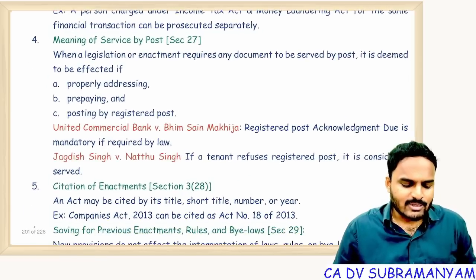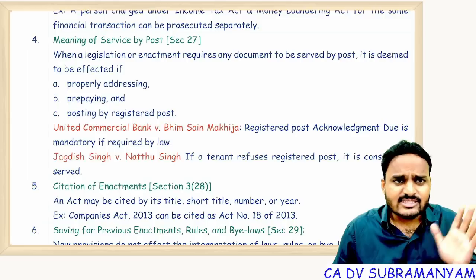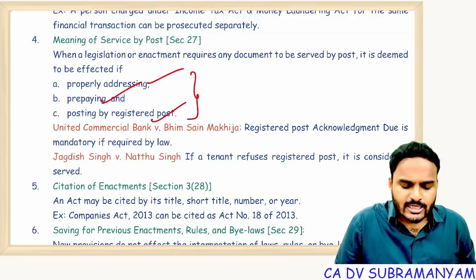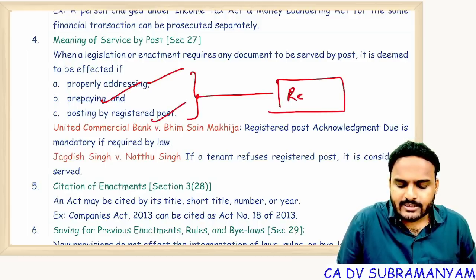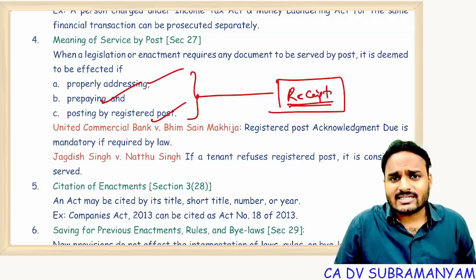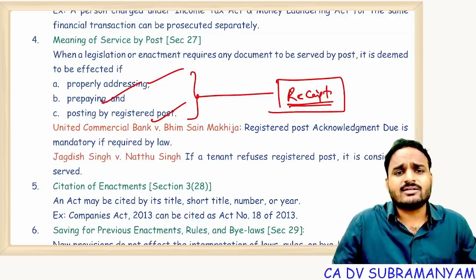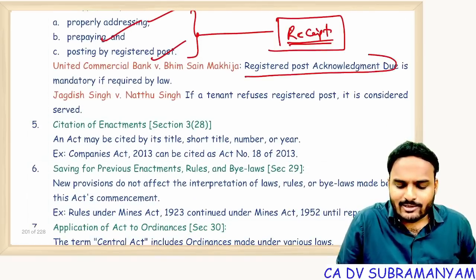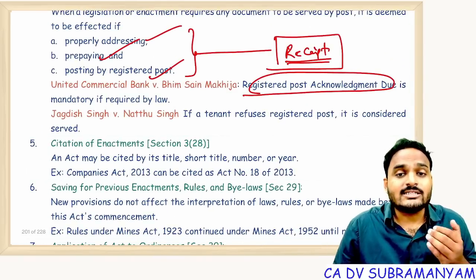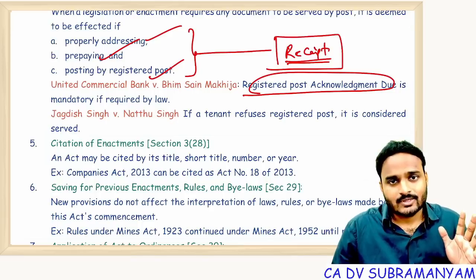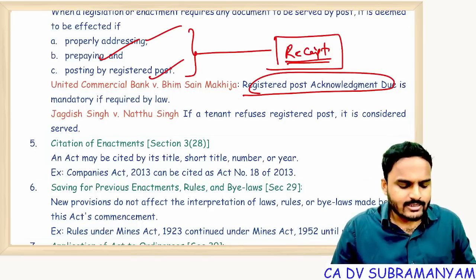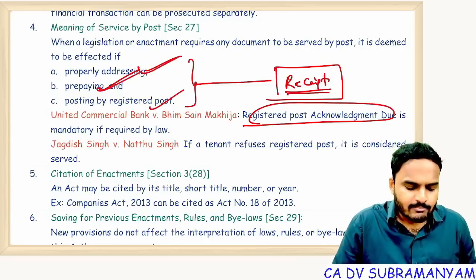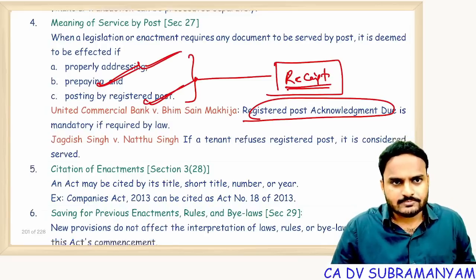Next one, meaning of service by post, very important. Unless otherwise specified, if the post is properly addressed, prepaid, and posted by registered post, assume that the notice reached the recipient. Whether the recipient ignored it or did not take it, we assume the recipient received that notice. But when it is expressly mentioned registered post acknowledgement due, then the post shall be sent only through registered post acknowledgement due. If nothing is specified, then post is deemed to be served only when it is properly addressed, prepaid, and posted by registered post.